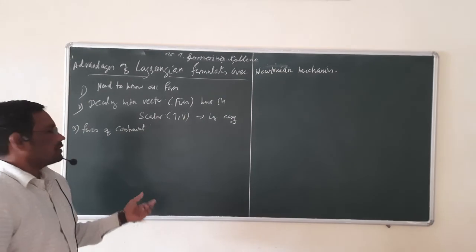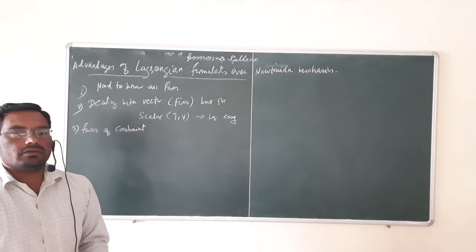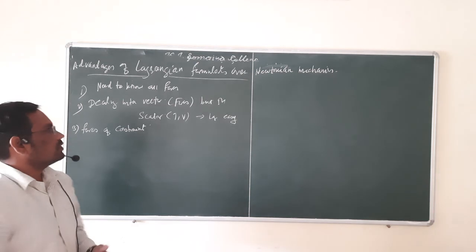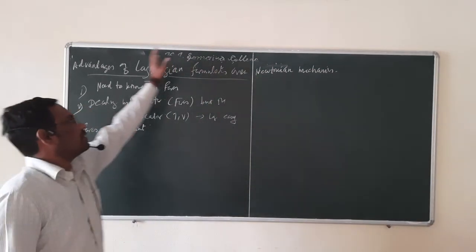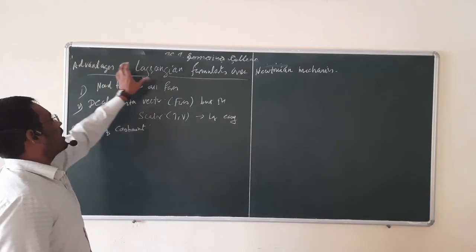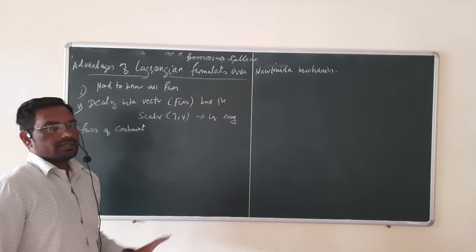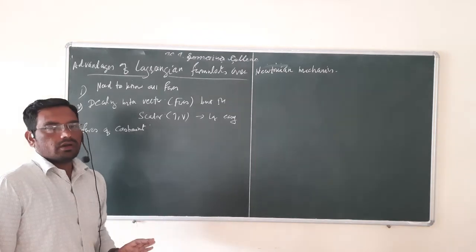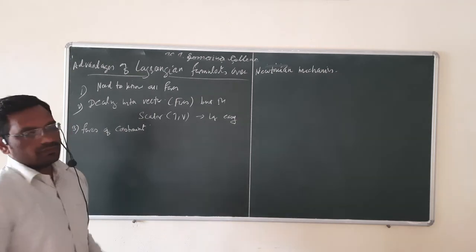Because forces of constraint, like the normal reaction force and tension force, all those forces we have to take into account in Newtonian formulation. But if we are doing calculations in Lagrangian formulation, then forces of constraint do not come into account. So this is the third advantage of Lagrangian formulation.